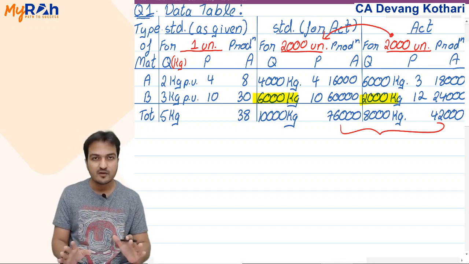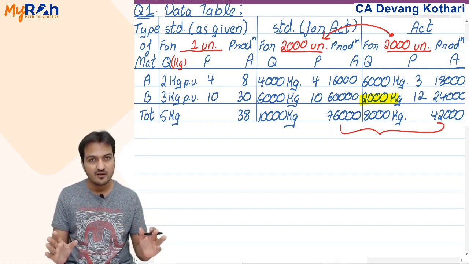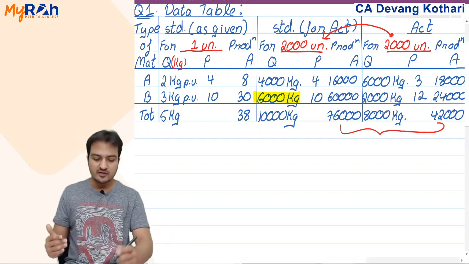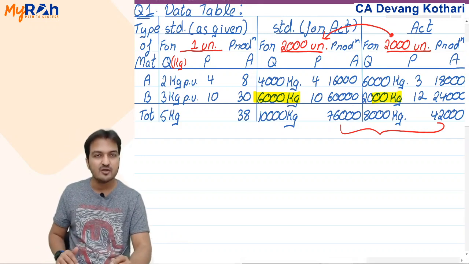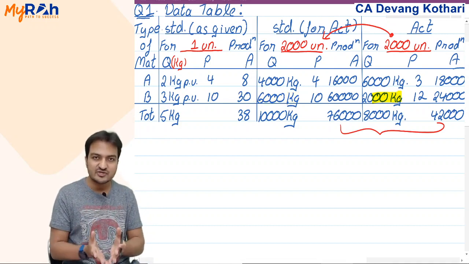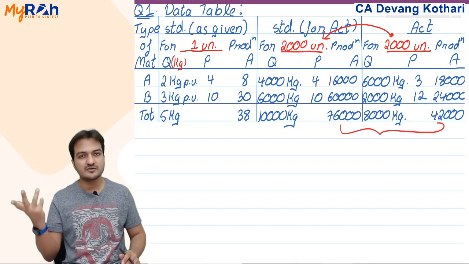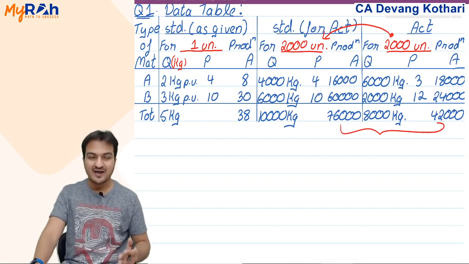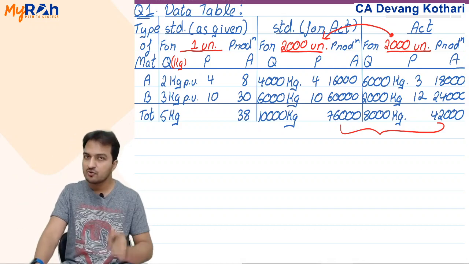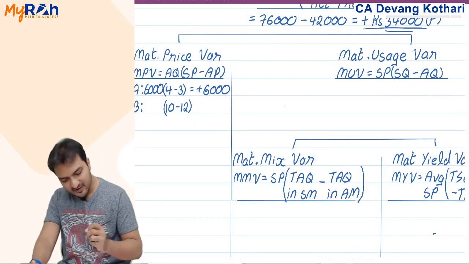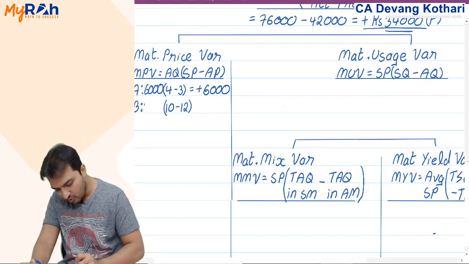No. Everything is consumption here. You were supposed to consume 6000 kg, but you actually consumed 2000 kg. If you have actually used fewer kgs, the extra price you have incurred is on only that 2000 kg. Yeah, you paid extra price, okay, but you paid extra on only 2000 kg. So you paid that extra price of 2 rupees, but on only 2000 kgs.